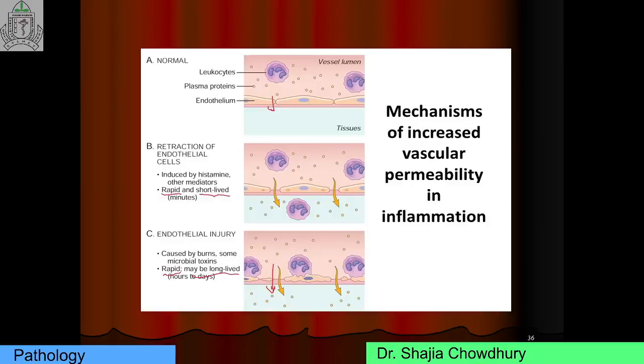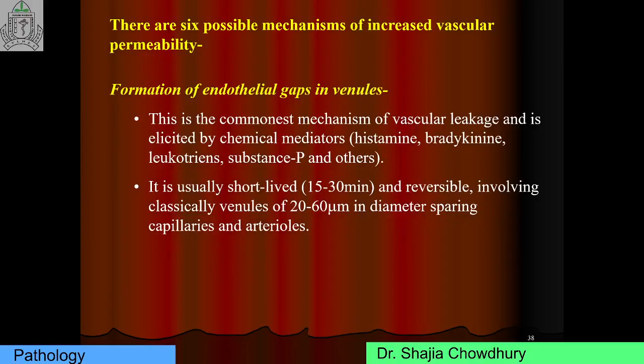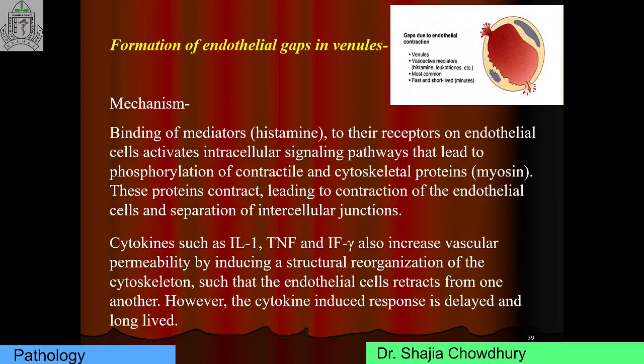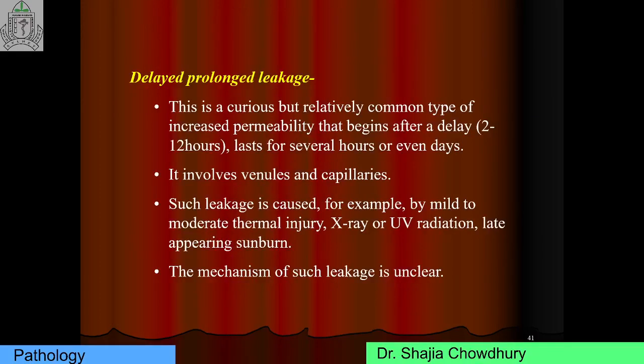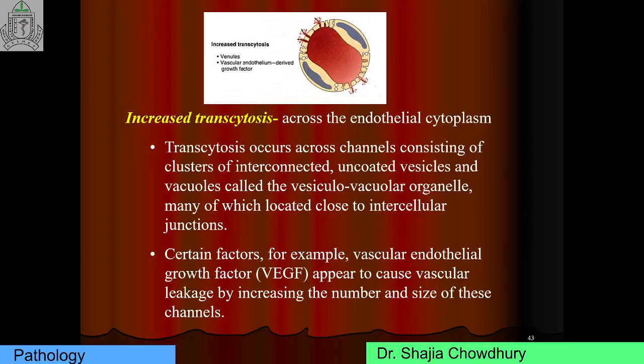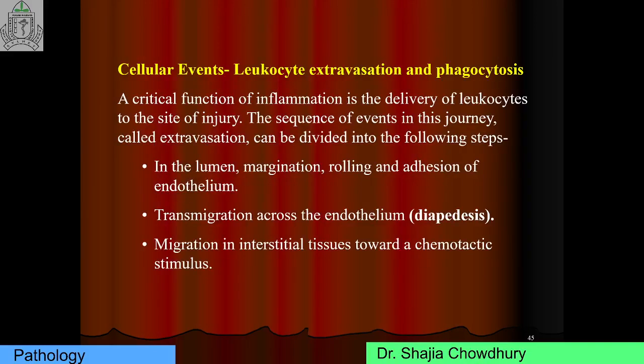Vascular leakage occurs by three mechanisms: formation of endothelial gaps, direct endothelial injury, and increased transcytosis. And what is the outcome of increased vascular permeability? That is the production of exudate. Then cellular events, that is, leukocyte extravasation and phagocytosis. The cellular event consists of three Rs. The first R is recruitment, the second R is recognition, and the third R is removal.